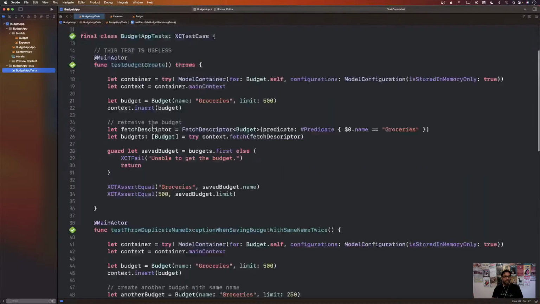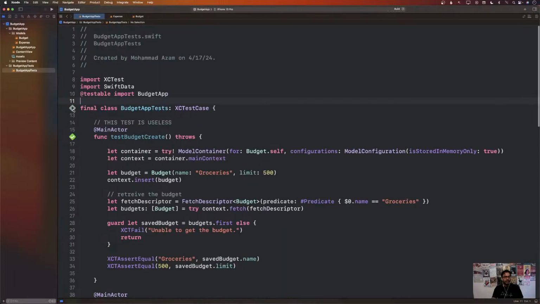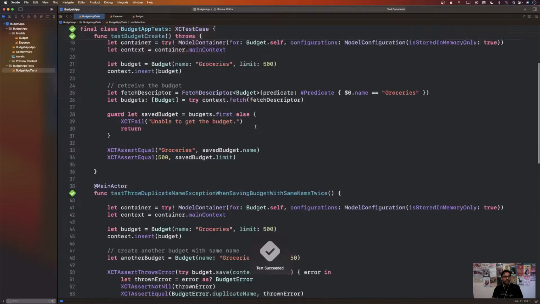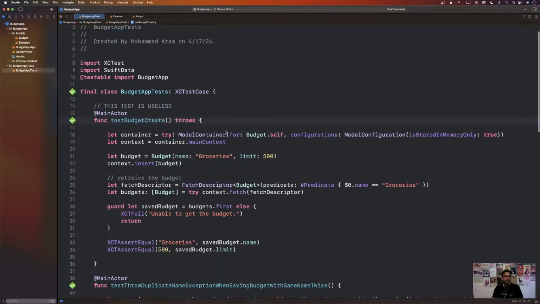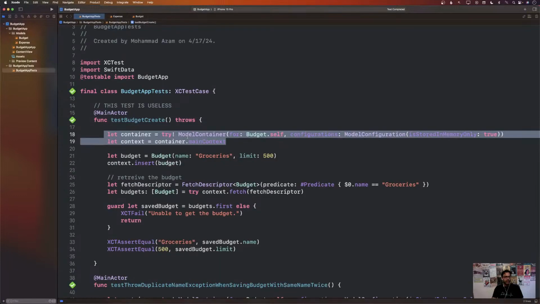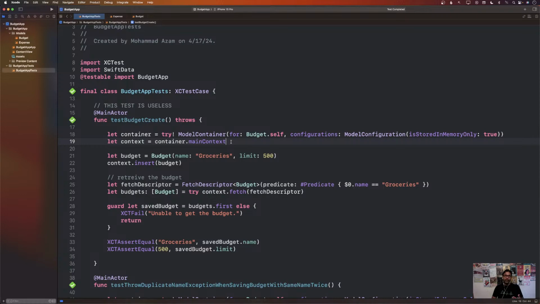It's always a good idea to run all of your tests together, you know. So let's go ahead and run all of them and make sure that all of them are passing. Because sometimes what happens is that we create these contexts, we create these containers as kind of like a closure, which I've done. I made the mistake, and the closure only initializes it once, and then it reuses those container and context, or the container itself, and that container already has some records in it. So the test is kind of messing around with other tests.